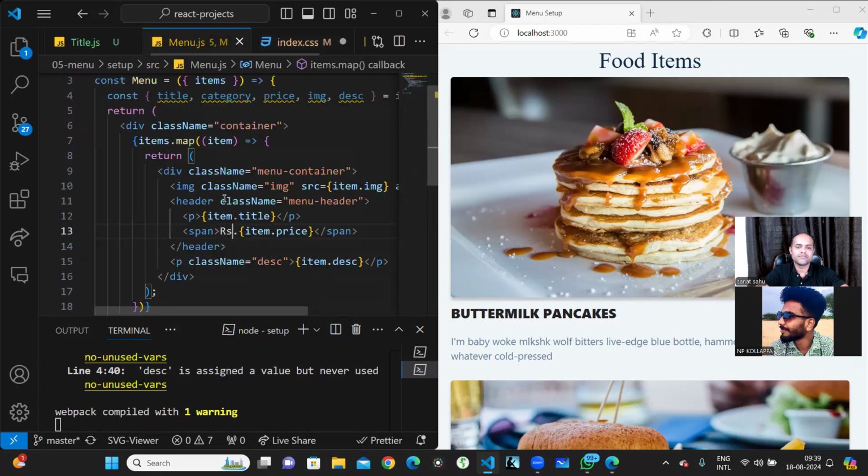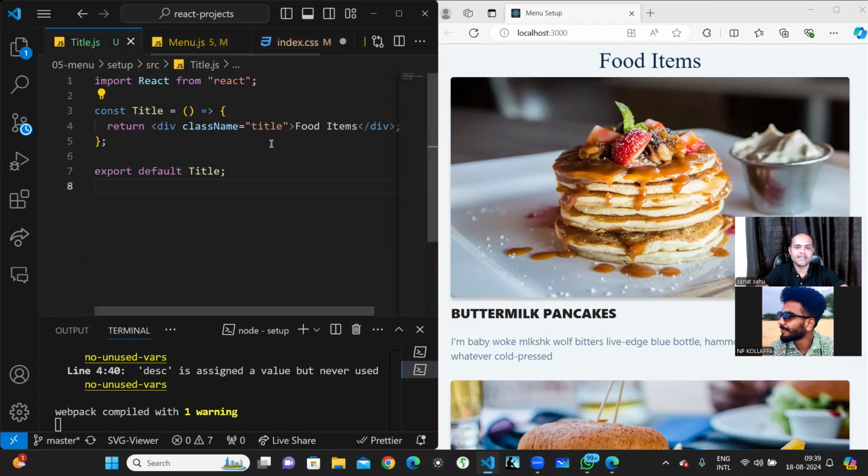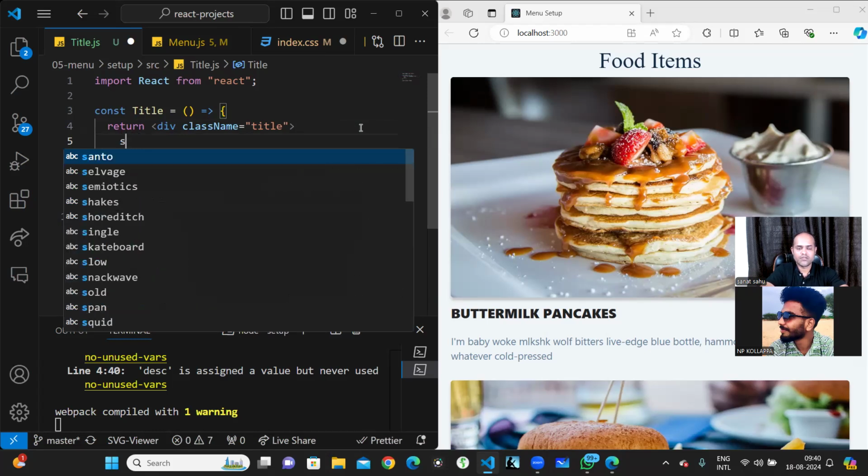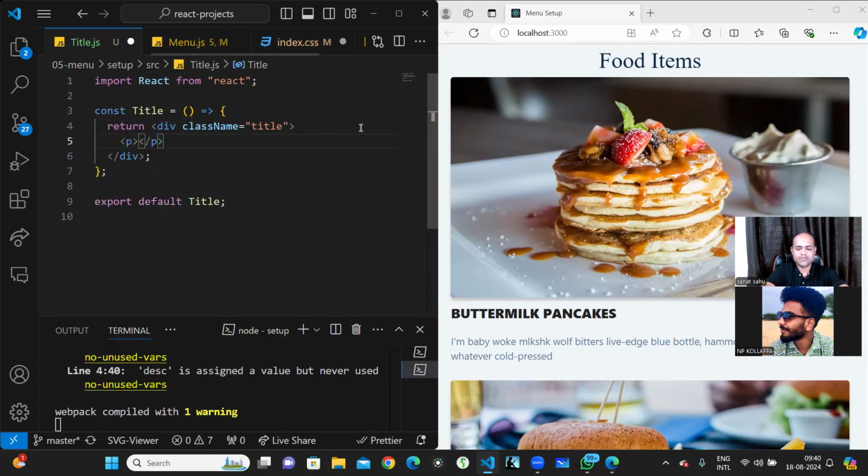But in the title, what I will do is, okay, at the title, I'll just write here span food items, and then under that one more paragraph, and I'll just name it underline.